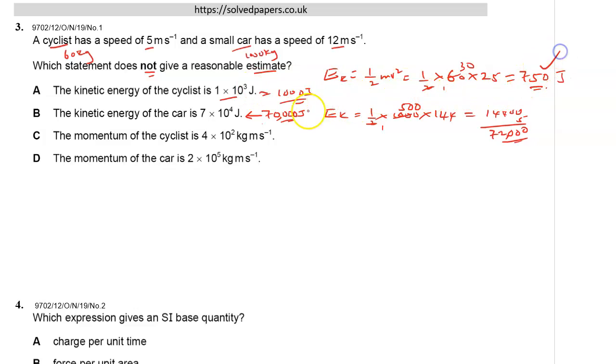Yeah, this is the same as this one, and actually this was also close to 1,000. This 750 is almost close to 1,000, so this is also correct. I said it wasn't correct earlier. I was wrong, sorry. That is almost correct. This is 72,000 joules, which is almost close to 70,000.